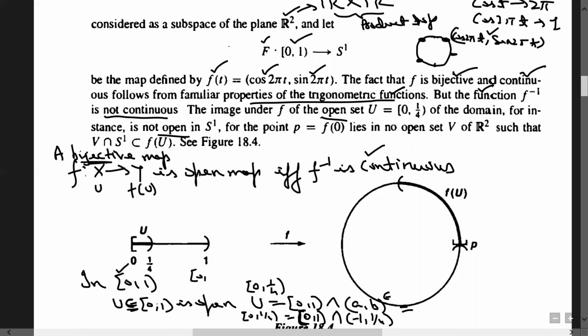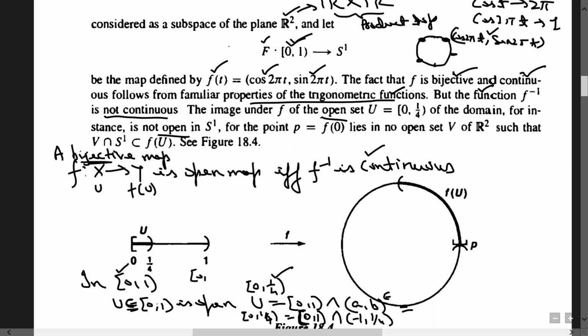Since I have written [0,1/4) as [0,1) intersection an open set in R under the standard topology, this is the reason why this one is open in [0,1). It is a subset of [0,1), and it is open in [0,1) with respect to the subspace topology. So this set is clearly open.